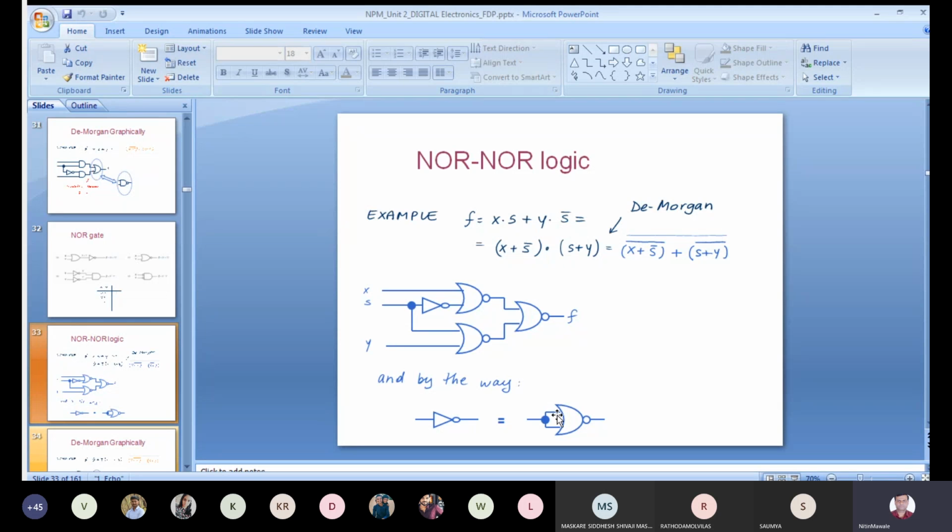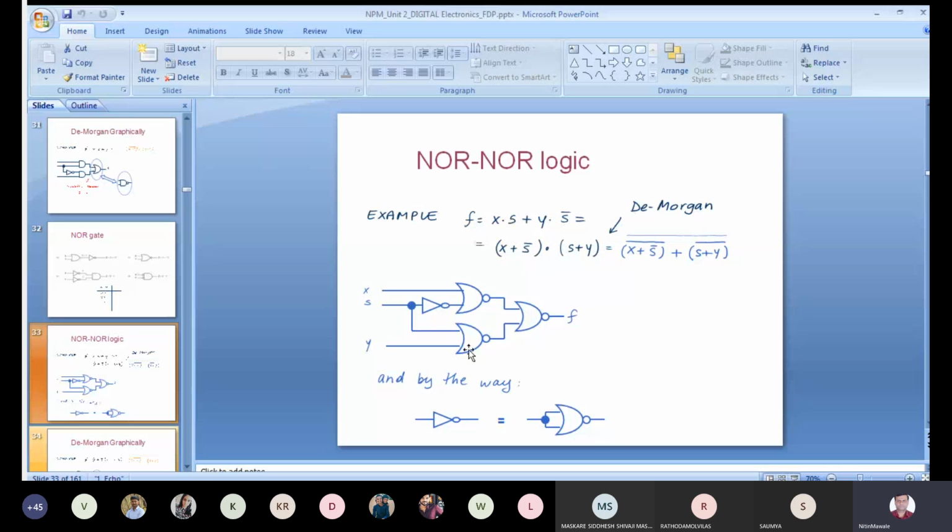Then just see here. I want X plus S bar. So one input is X, this is S. With the help of this NOR gate, I am getting bar here, S bar. So what I am getting at the output, as it is NOR, is X plus S bar, and whole bar.